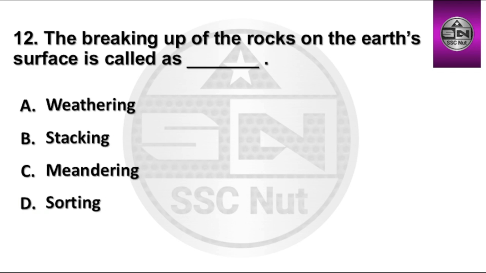Next question, the breaking up of the rocks on the Earth's surface is called as dash. Options are weathering, stacking, meandering, sorting. Right option is A, weathering.